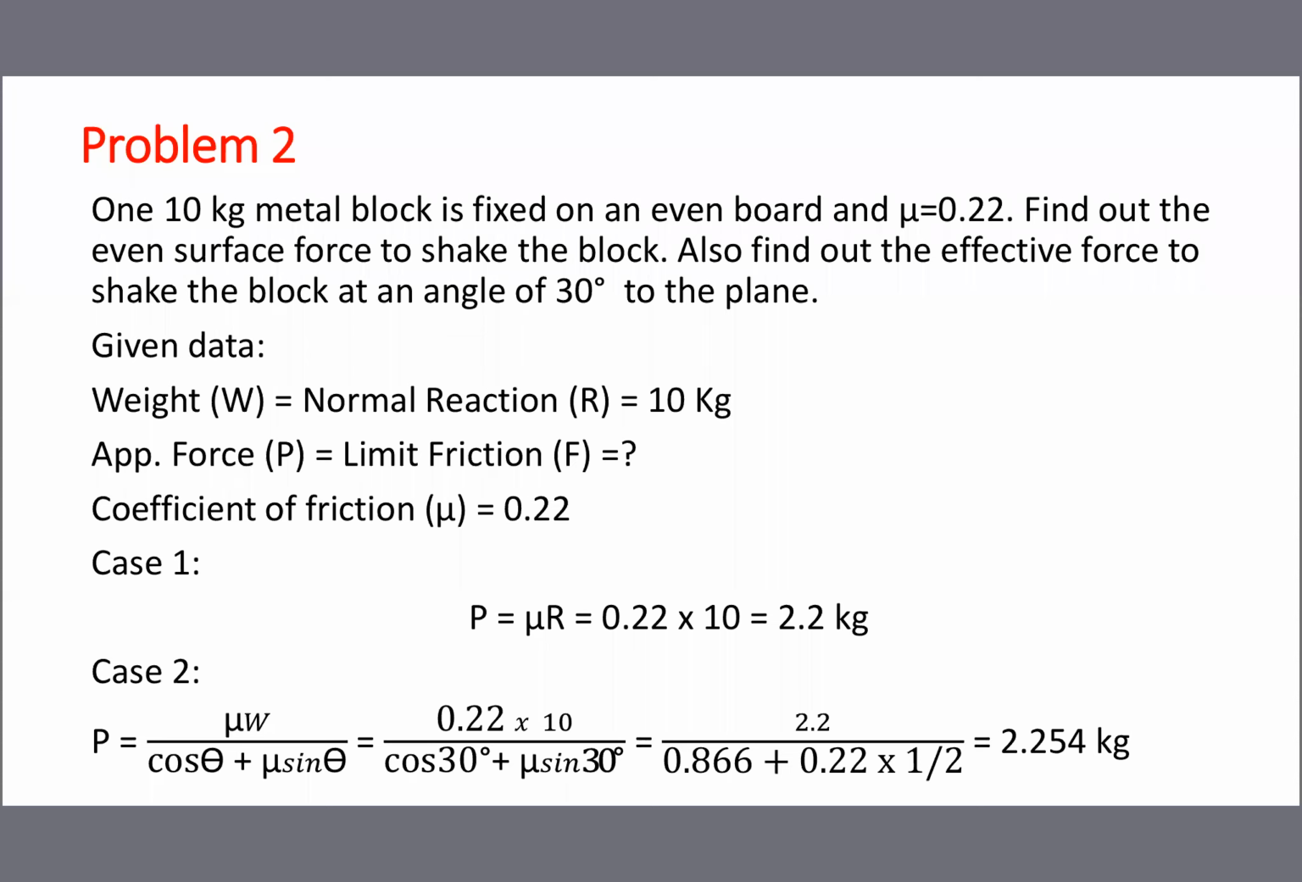Second question: also find out the effective force to shake the block at an angle of 30 degrees to the plane. If some angle is given, apply the second formula: mu W divided by cos theta plus mu sin theta. Mu value 0.22 multiplied by weight 10, divided by cos 30 plus mu sin 30. You will get 2.254 kg with some angle. So both the formulas are applied.